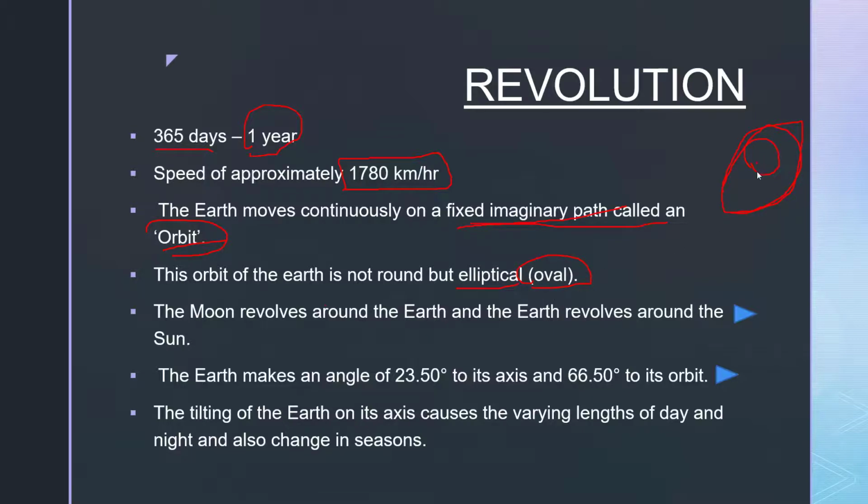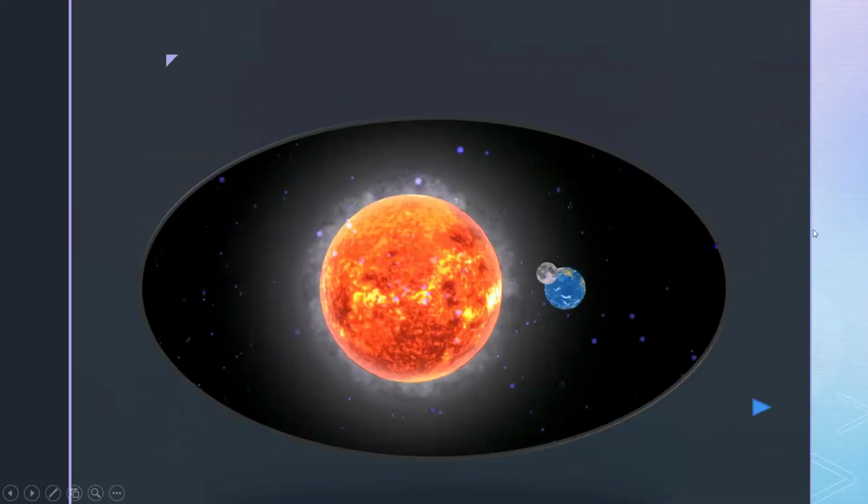So if the Sun is here, when Earth is here, it is near the Sun, but when the Earth is here or here, it is far away from the Sun. So due to this shape of the orbit, the distance between the Earth and Sun keeps changing. The Moon revolves around the Earth and the Earth revolves around the Sun. Let's see how this happens.